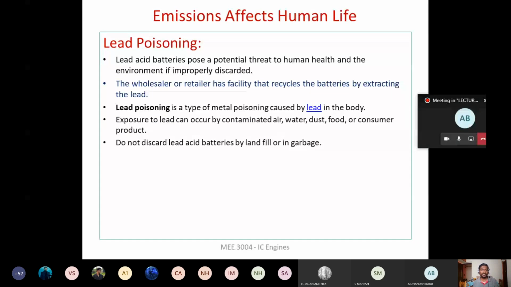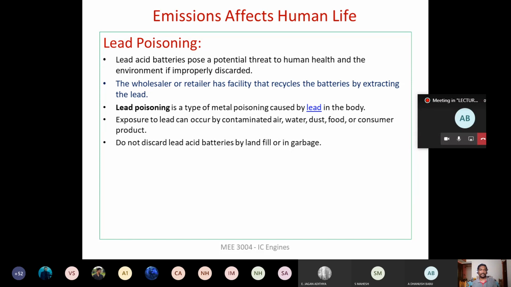Instead, it should be handed over to the retailer or wholesaler of the battery, so that they will recycle it and extract the lead present in the battery using various metallurgical processes, and it can be recycled and used for the subsequent batteries that are being produced.